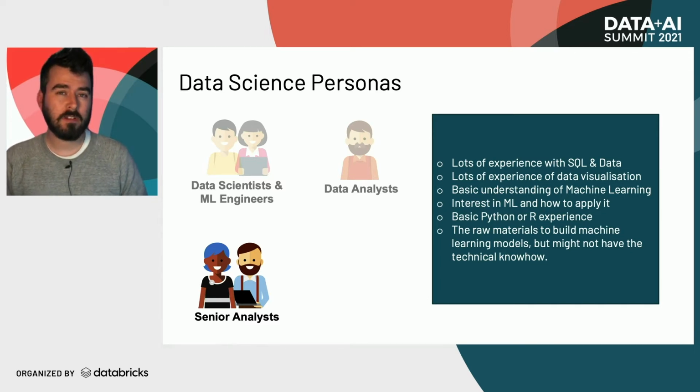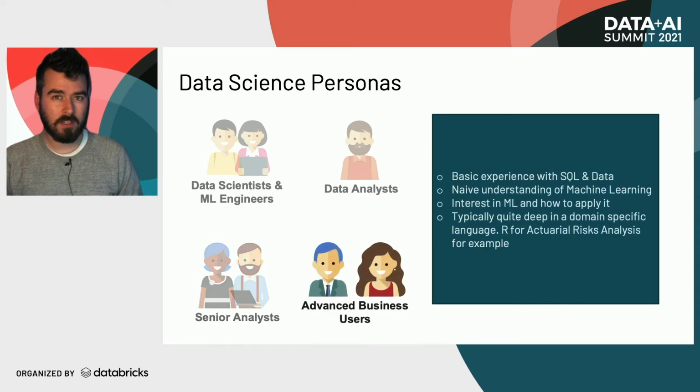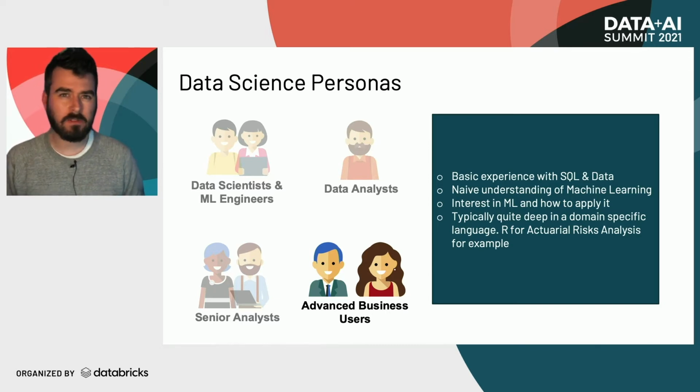And then the last persona, which is often overlooked but is super important to make sure that we're not missing, is that of our advanced business users. As a consultancy, we work with companies across the board, but we work with a lot of financial services institutions. And whenever you work with financial services, whether that's insurance or banking, what you always end up with is you work with actuaries who model risk.